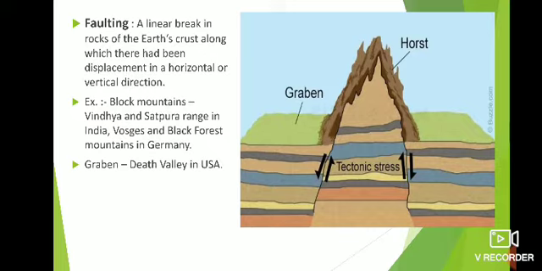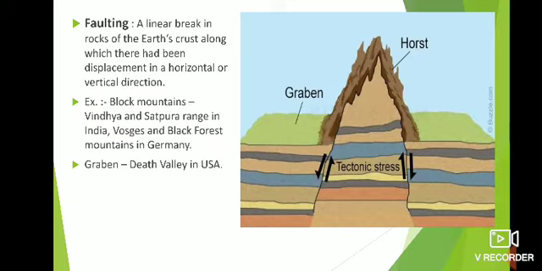Likewise, as I explained for the fold mountain there is a syncline and an anticline, here there are also horst and graben, which are formed by the fault of the earth crust. Horst is a raised part, the block mountain, and graben is a valley, basically the rift valley. The raised part is horst and the graben is the valley.